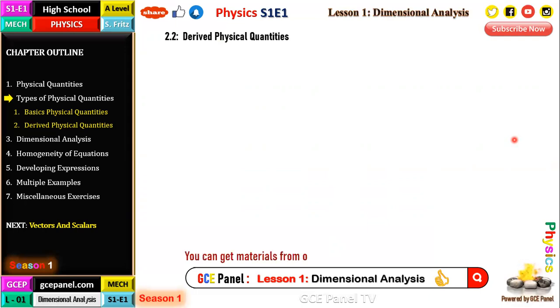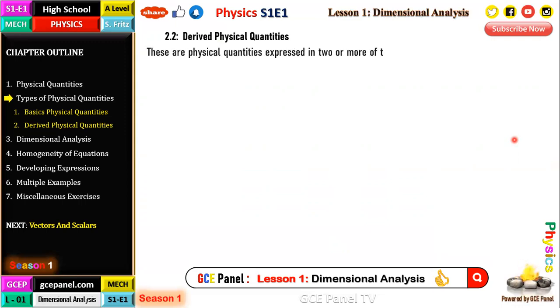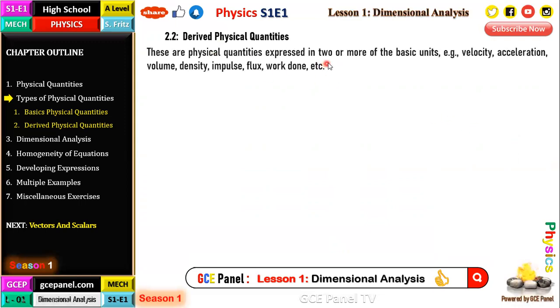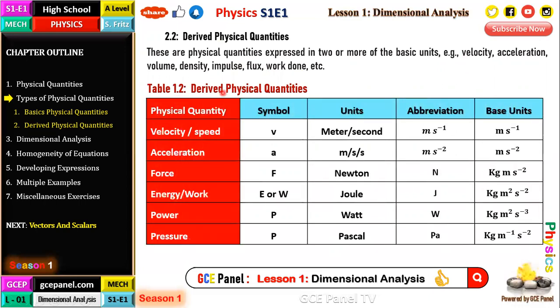So many different quantities which are made up of multiples and powers of the other basic physical quantities. So the derived physical quantities are expressed in 2 or more of the basic units, okay? E.g. velocity, acceleration, volume, density, impulse, flux, work done. In table 1.2, we look at some derived physical quantities, their symbols, their units, their abbreviations, and their base units. Now, the base units are the units of the basic physical quantities themselves.